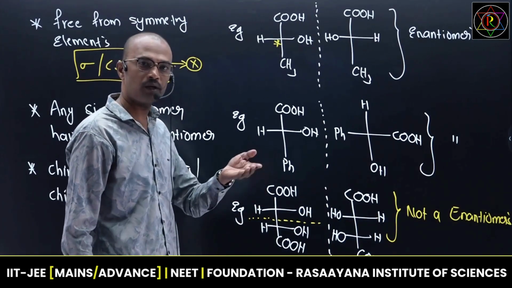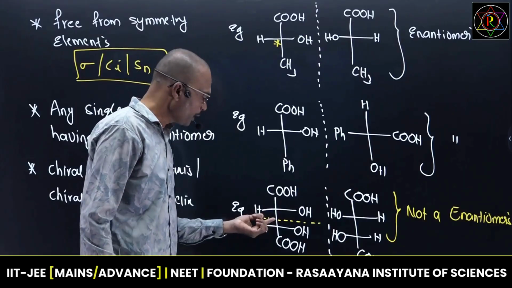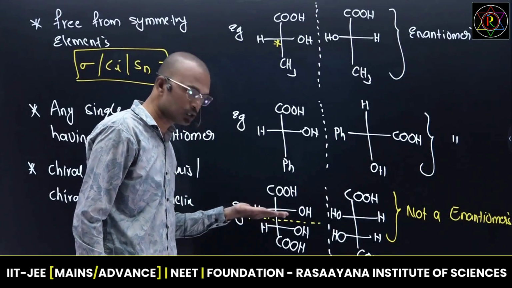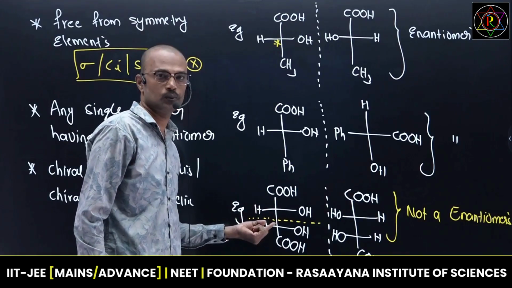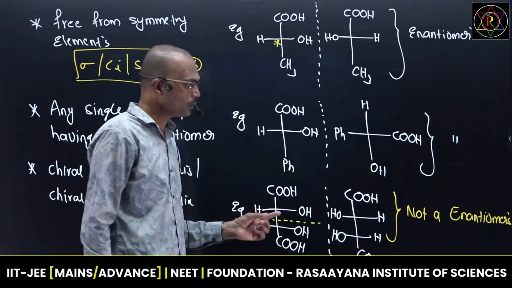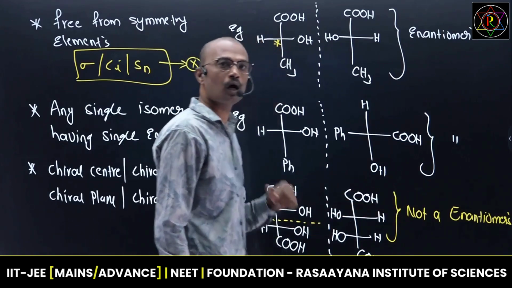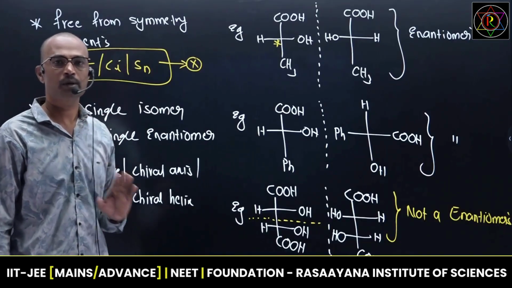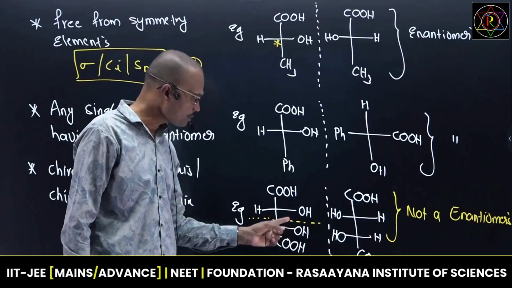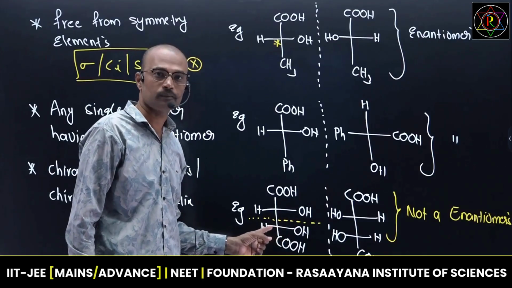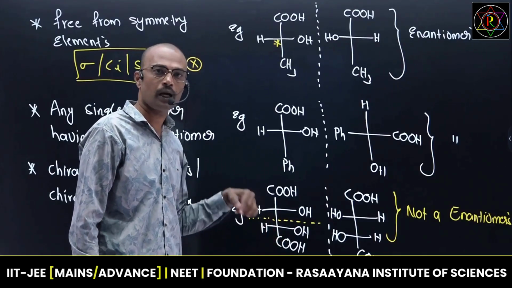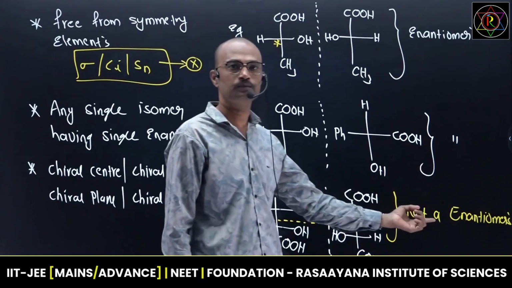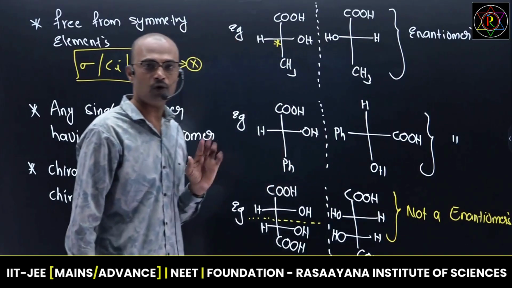If any molecule has a plane of symmetry within the body, that molecule is said to be meso. If I say the word meso, that molecule is always optically inactive. Optically inactive means it is not an enantiomer. Remember, every enantiomer is optically active. I am saying it is not an enantiomer. If it is not an enantiomer and it has symmetry within the molecule, that molecule is said to be optically inactive. Right? So blindly remember one point.